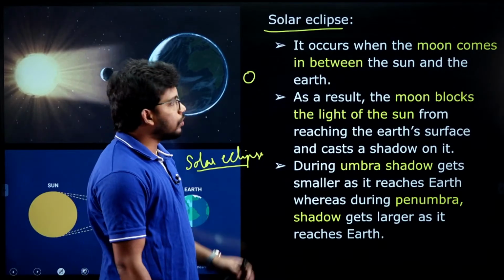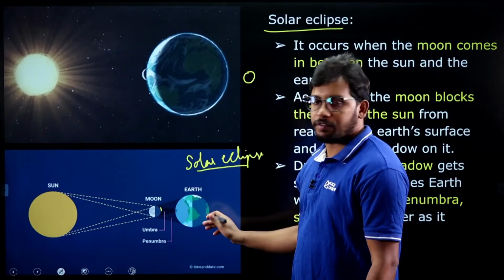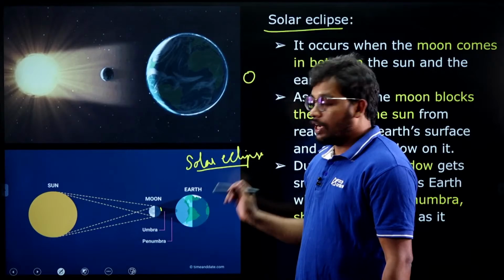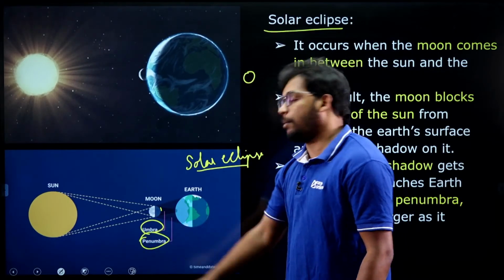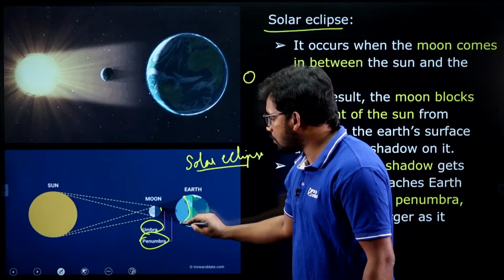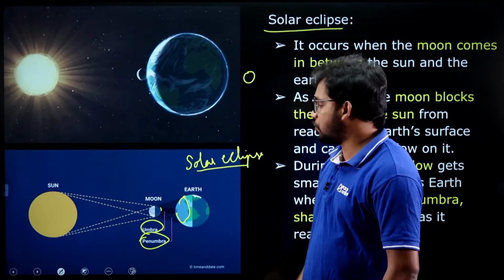Right? So I have just discussed the solar eclipse first, when the moon obstructs the sunlight from reaching the earth. And within that obstruction there are two things, umbra and then penumbra. Umbra is a complete obstruction, penumbra is a partial obstruction. There will be a dim light because of refracted light, not the direct sunlight that is reaching here, right?